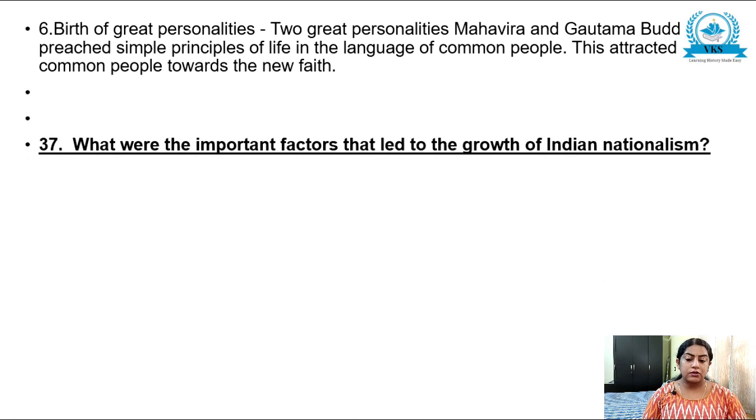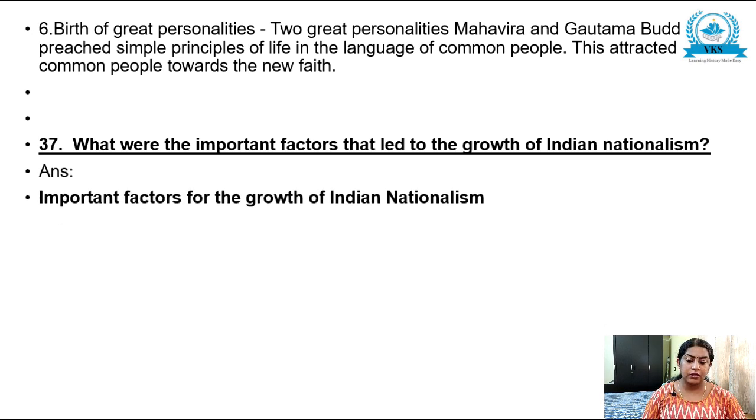Now the next question. So all these were the factors responsible for the rise of new religion. So 6 points are there. Each point you can write and just underline the main points and then give the explanation. Next question. What were the important factors that led to the growth of Indian nationalism?